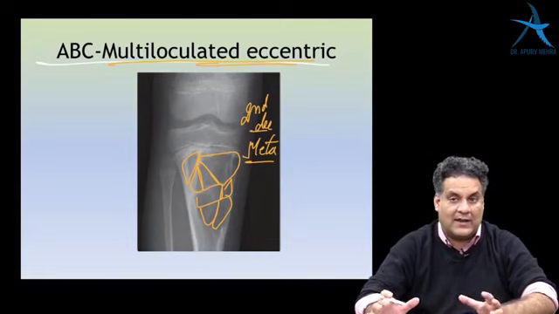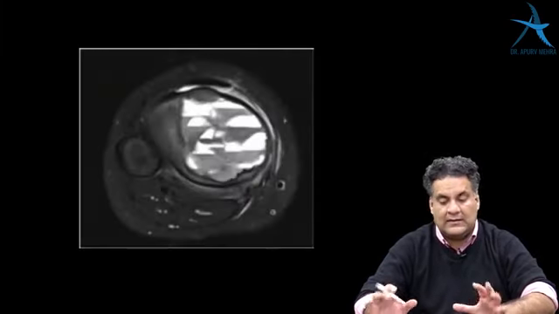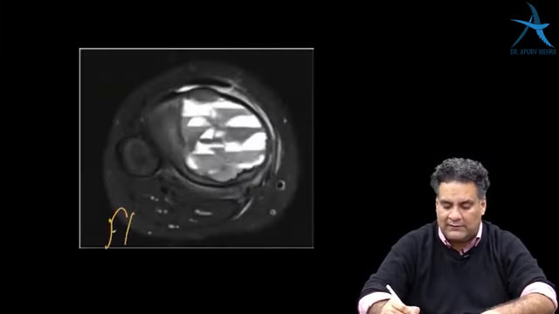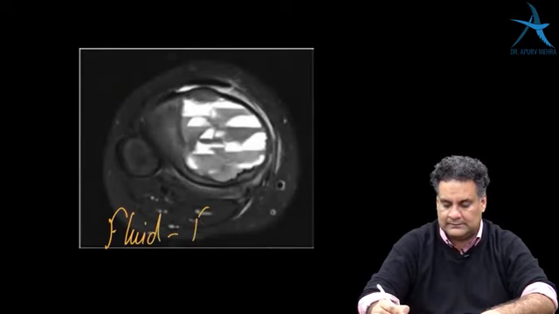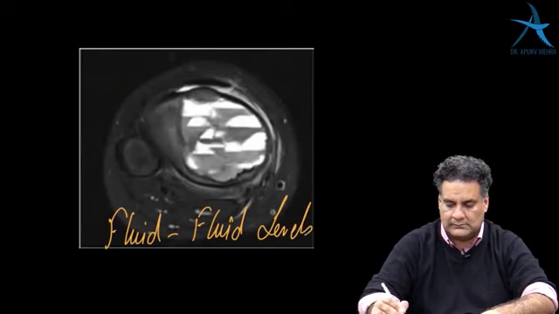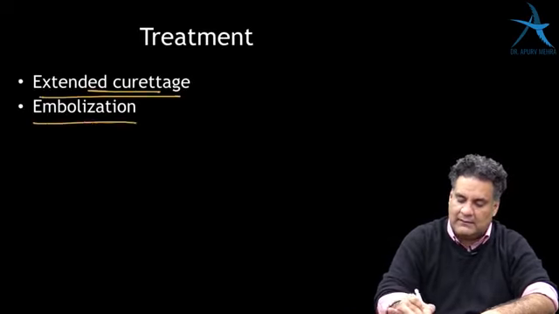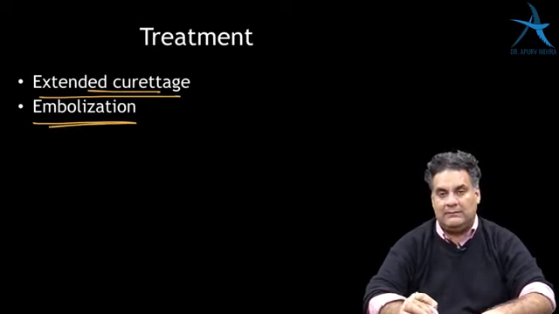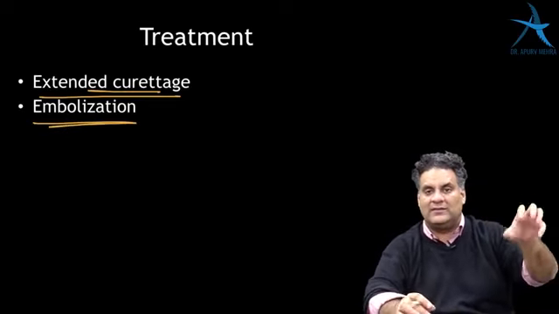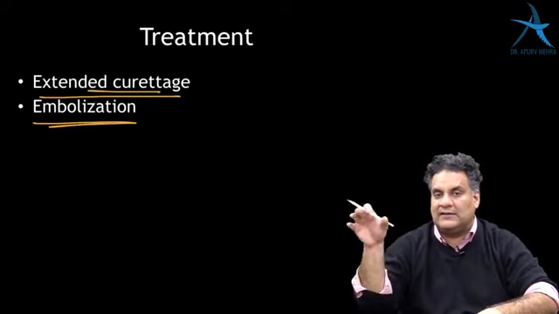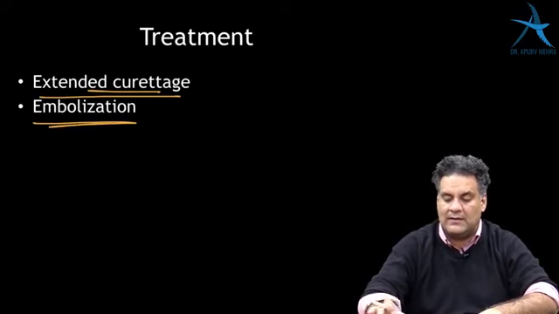You have to be careful because it's highly vascular. It has fluid levels on MRI, and it's treated by extended curettage and embolization, which is very, very important. So single central cavity is UBC, and multiloculated eccentric with fluid levels is aneurysmal bone cyst.